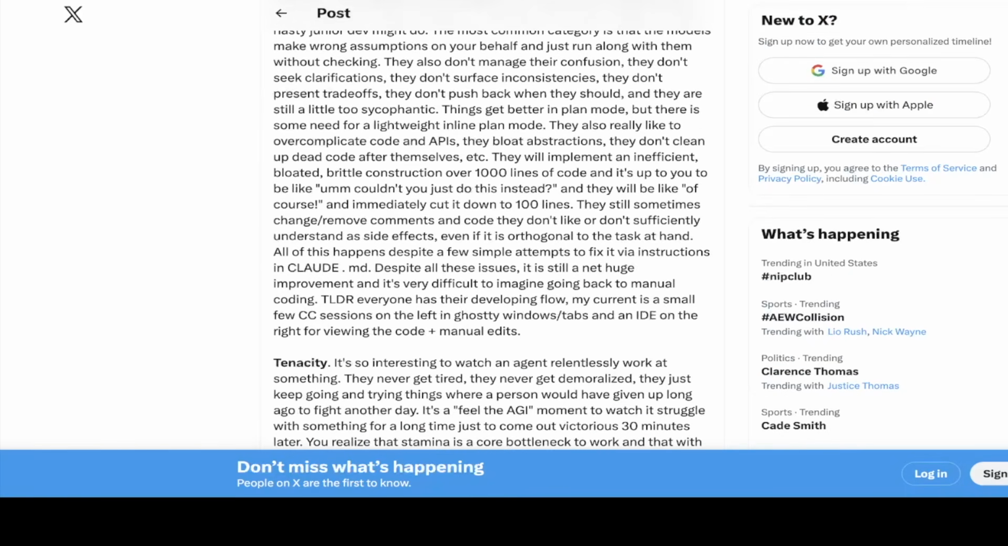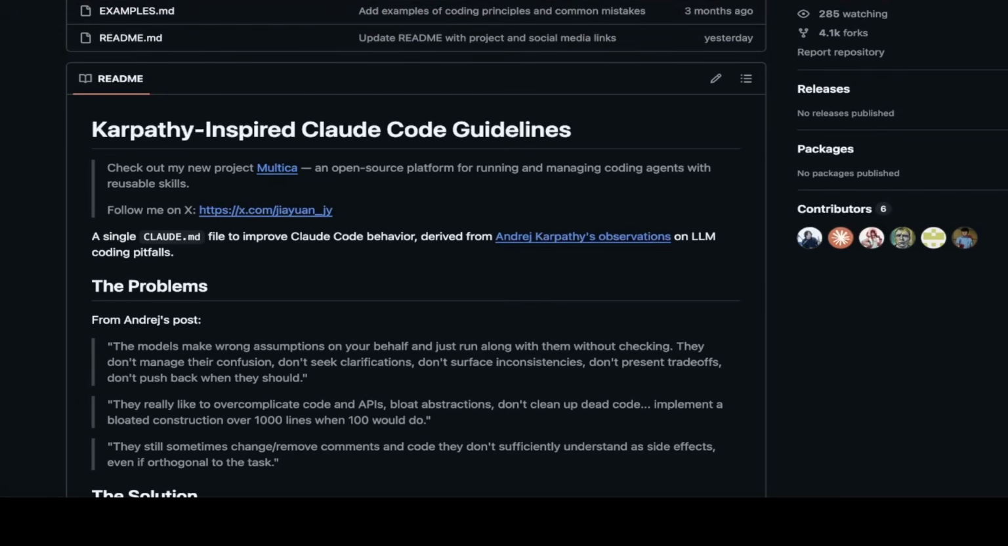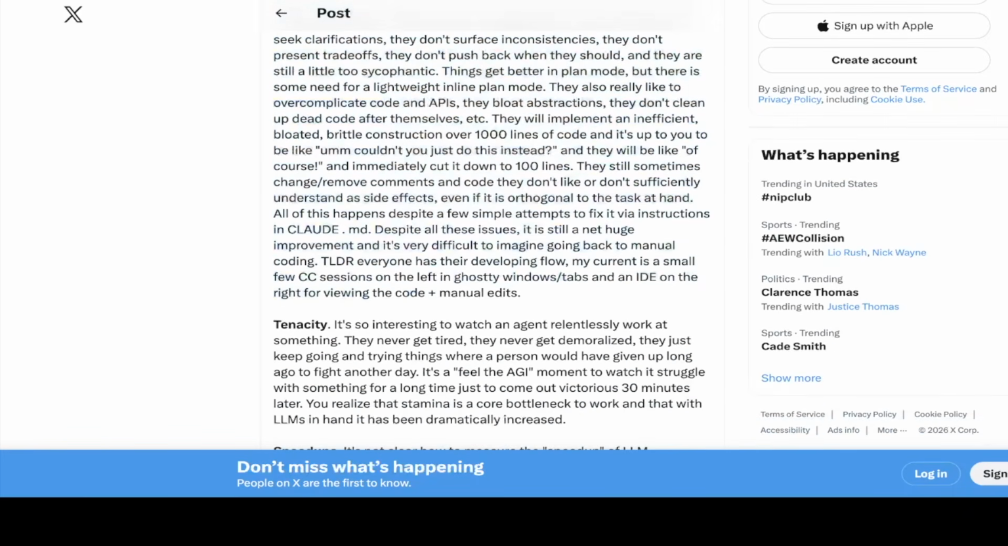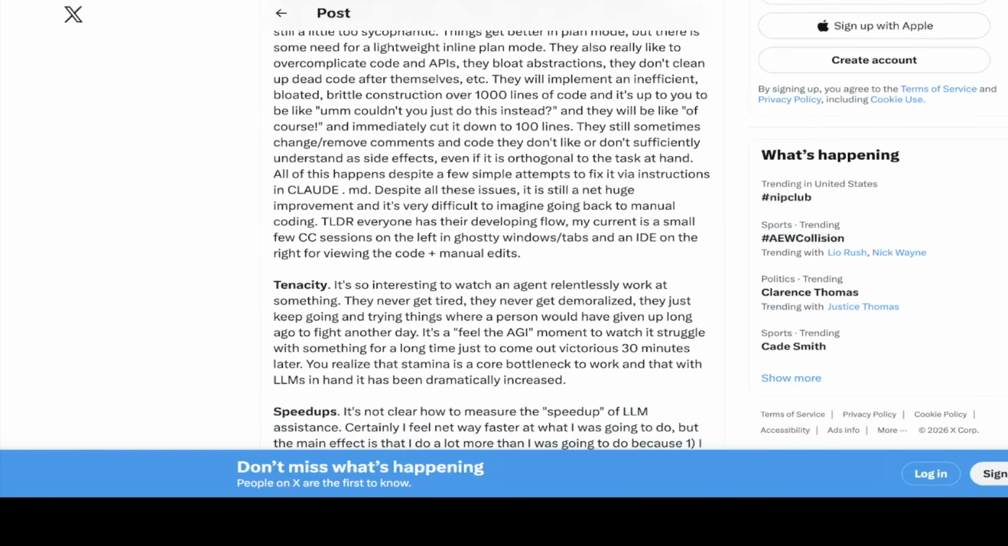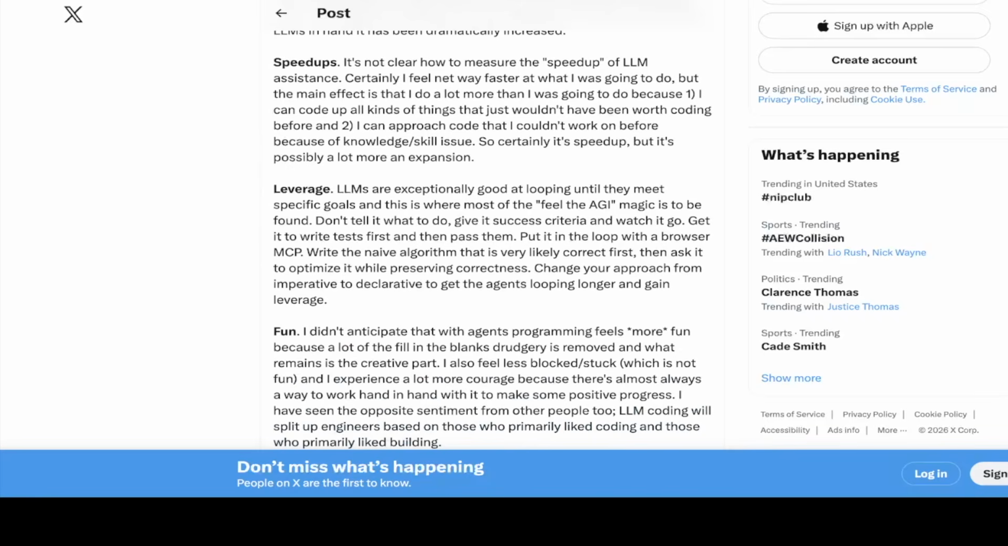So that's actually where these Karpathy-inspired Claude Code guidelines come from. The majority, I think, is from this specific section. We'll go through the code base a little bit, but let's go through what Karpathy actually said. There's also leverage. LLMs are exceptionally good at looping until they meet specific goals, and this is where most of the feel-the-AGI magic is to be found.